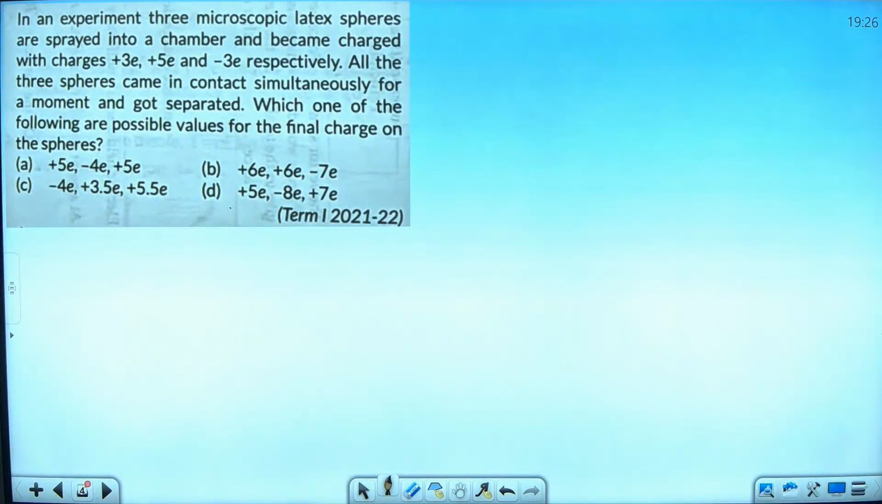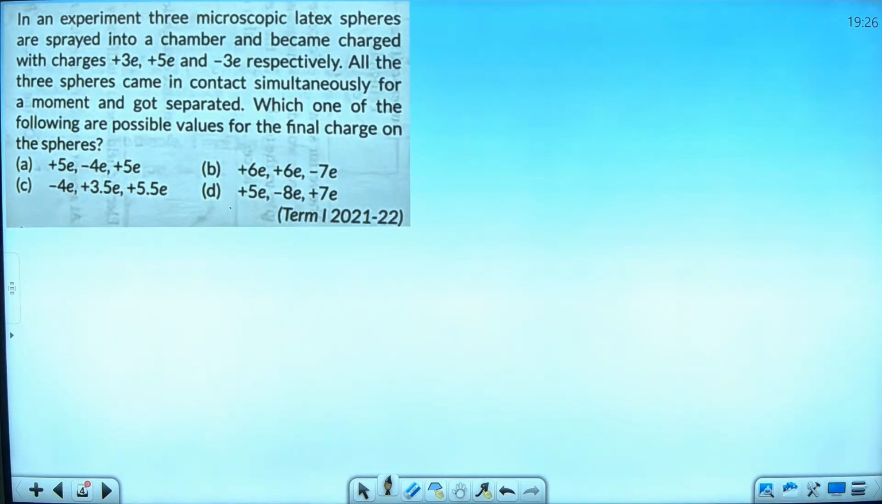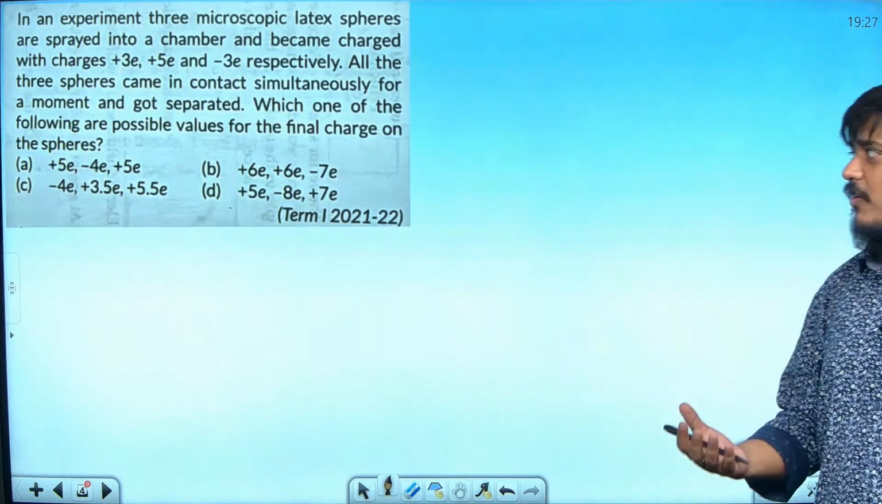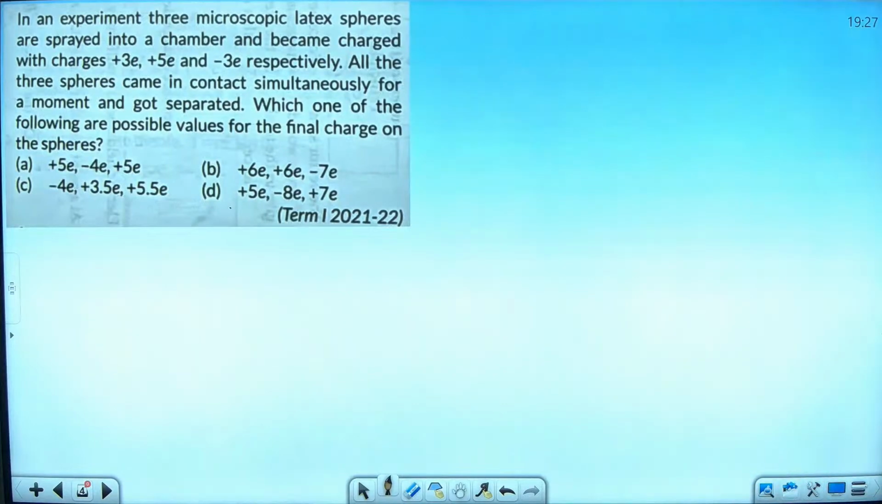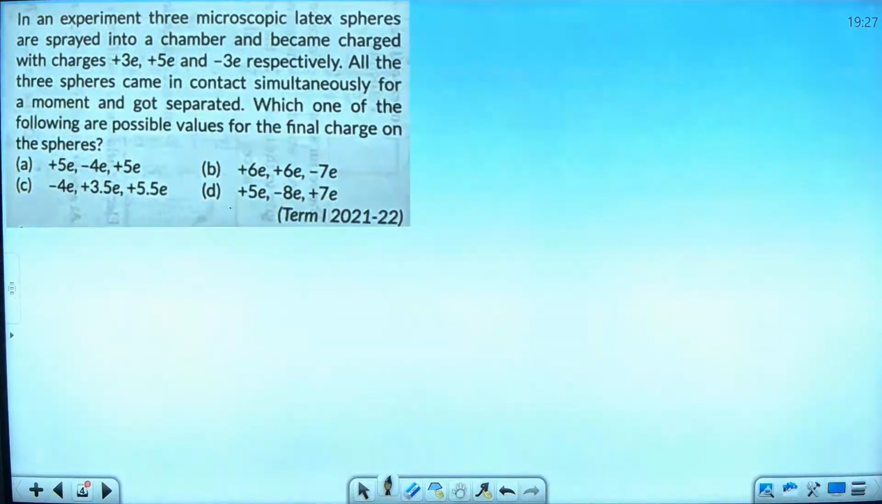In an experiment, 3 microscopic latex spheres are sprayed into a chamber and became charged with charges +3e, +5e, -3e respectively. All the three spheres came in contact simultaneously for a moment and got separated. Which one of the following are possible values of the final charge on the spheres? Now, this is from properties of charge only, and this question has come in the board examination 21-22. Think and say A, B, C or D.